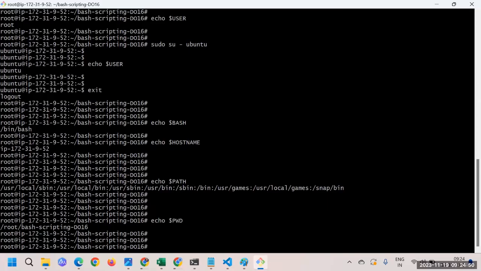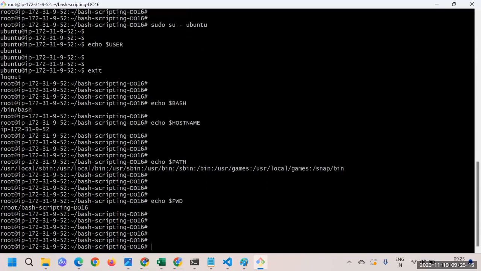Right now I'm using, let's say, the root user. So when I check the USER variable, it's the root user. When I execute a script with the Ubuntu user, it's supposed to print the Ubuntu user, right? Sometimes we may need to understand which user is executing the script. This is useful for troubleshooting, and for a lot of cases we might be interested in using this system variable. So this is about system variables.